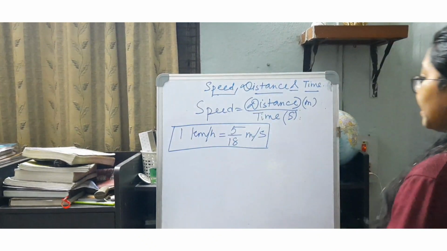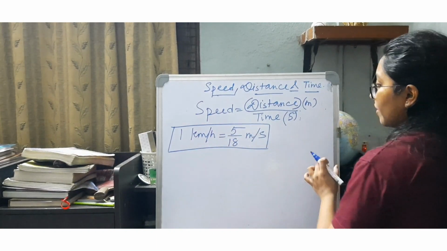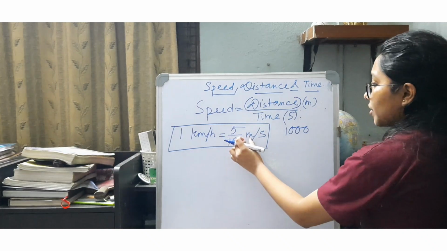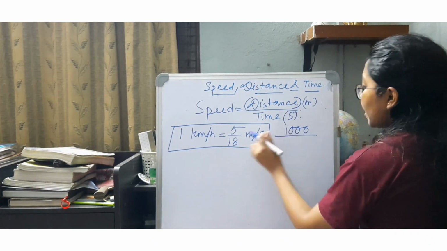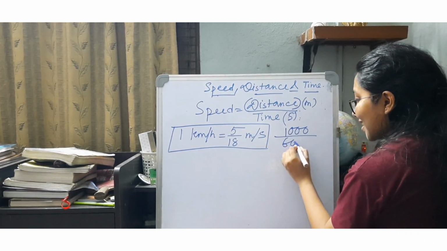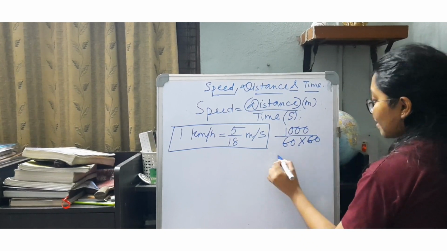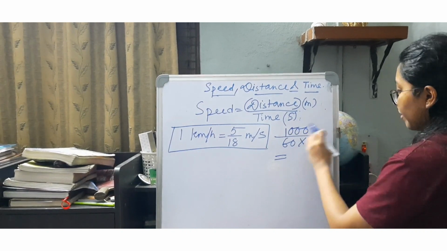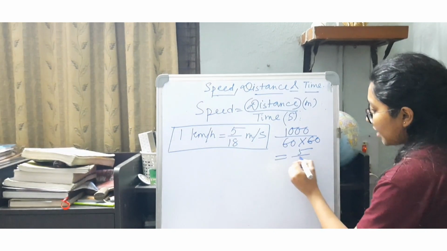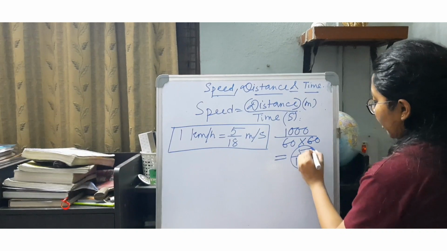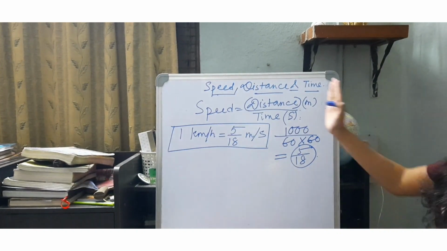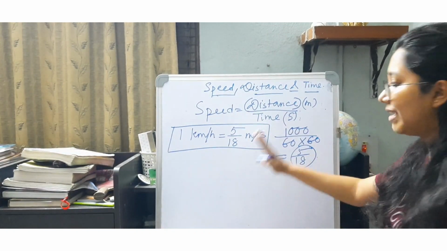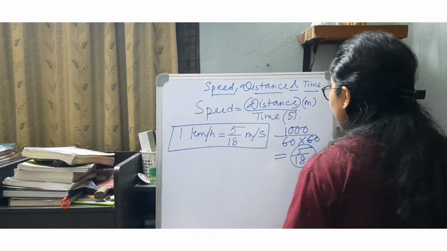Why is it 5 by 18? Because when I convert kilometer to meter, 1 kilometer is 1000 meter, and 1 hour is nothing but 60 into 60 seconds. Upon reducing the factors, we finally get this value as 5 by 18. Okay, so this is how it is coming. So, if you remember it, you can directly multiply the value in kilometer per hour with 5 by 18 to get the speed in meter per second.